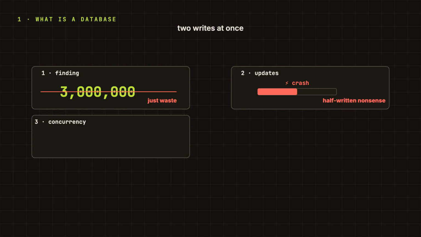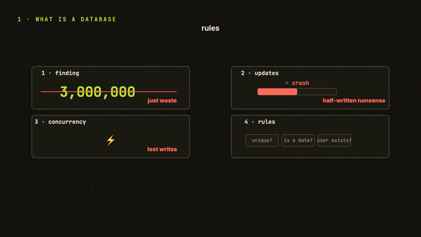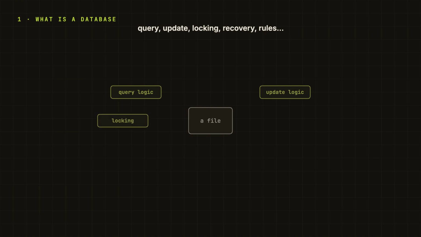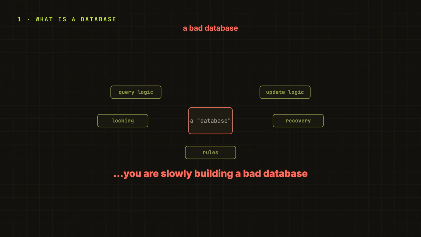Both think the code is free. Both try to write. Who wins? Do we even know? Fourth, rules. We need the short code to be unique. We need created at. We need user ID to exist. Where are these rules enforced? We can build all these ourselves around the file. But that is the funny part. If we keep adding query logic, update logic, locking, recovery, and rules around a file, we are slowly building a bad database.